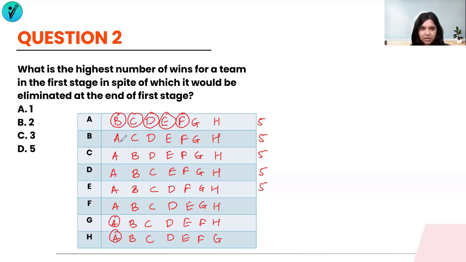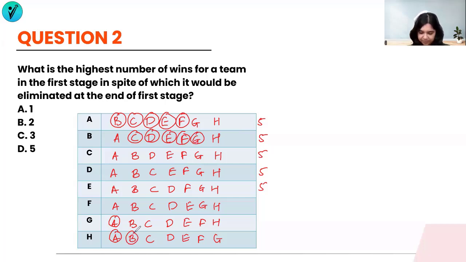Then I have B. Now B has already lost to A, so this cannot be a win. But B could have won with C, D, E, F, and G. And then B has lost other 2 matches with A and with H. So A has already won with B. This is already taken care of. And B has lost against H. That means H has won with B as well.